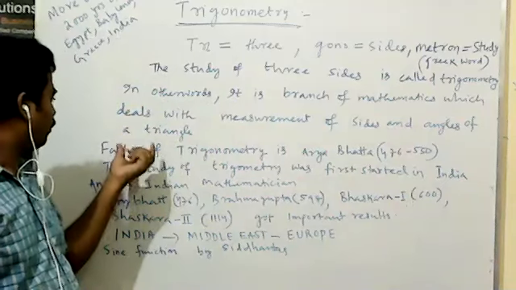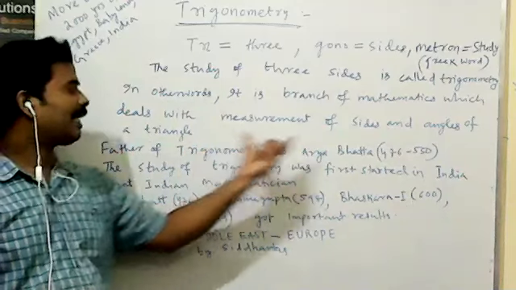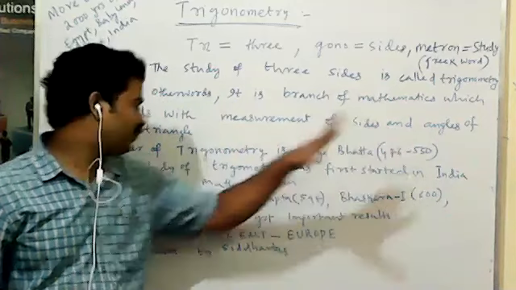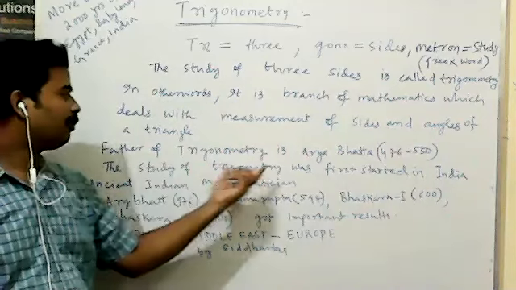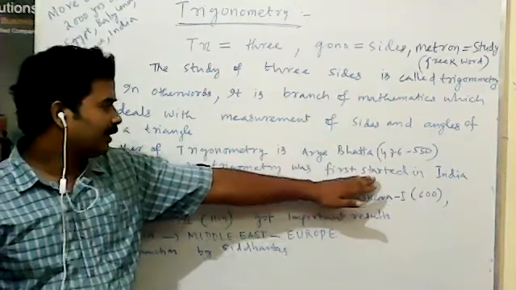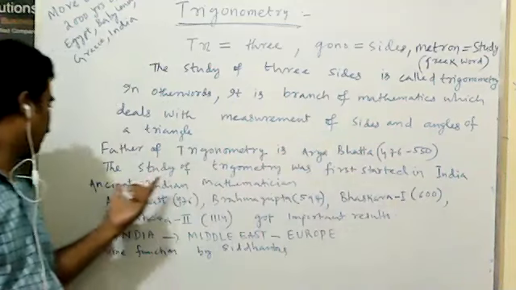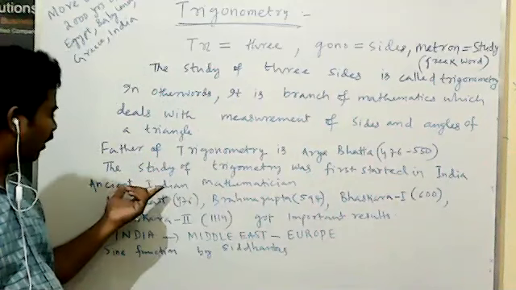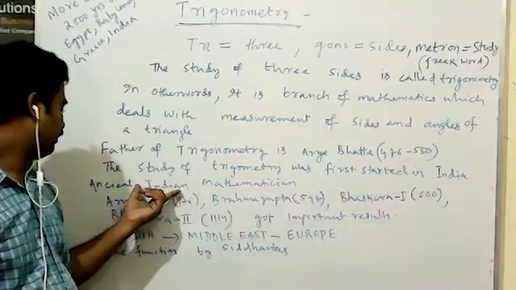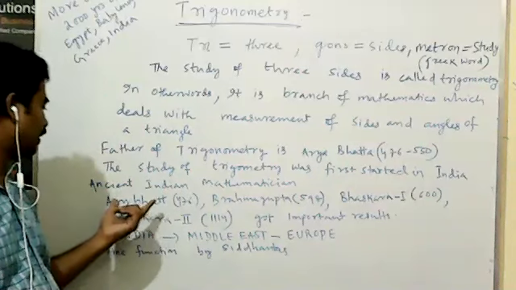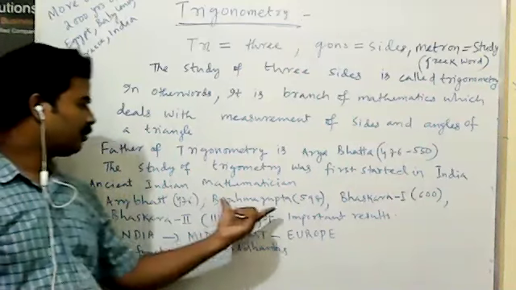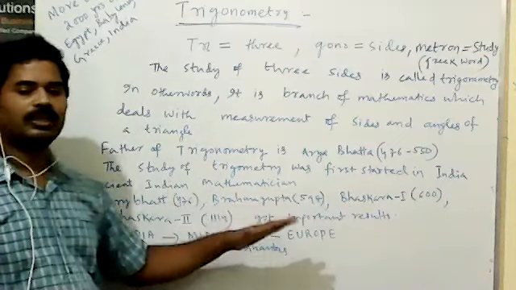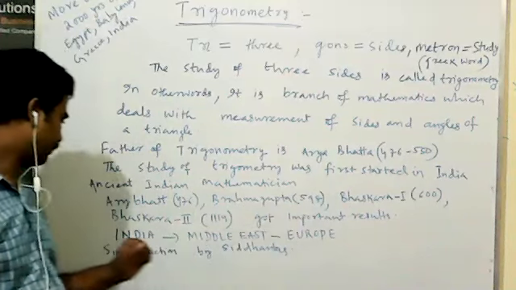The father of trigonometry is Aryabhata, 476 to 550. The study of trigonometry was first started in India. Then after that, ancient Indian mathematicians, that is Aryabhata, Brahmagupta, Bhaskara, and Bhaskara II, got important results in trigonometry.